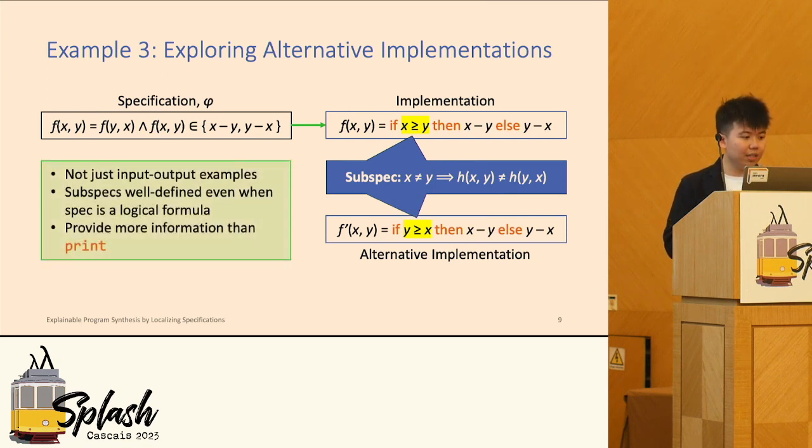So from this example, we can see that it's not just about input-output examples. An input-output example is not always the subspec. The subspec itself is well-defined in all fields, whether logical formulas or I/O examples. And it provides more information than the input-output examples, because with those, you will never be able to tell what kind of alteration you can do here.